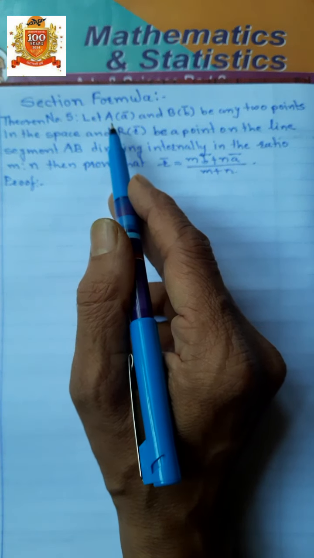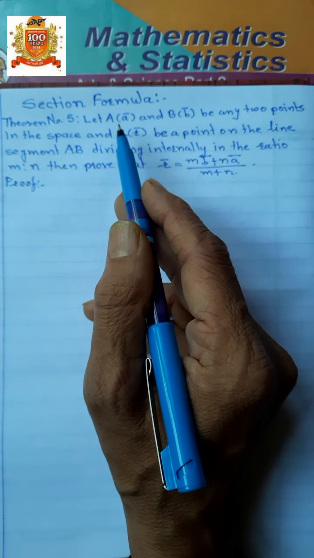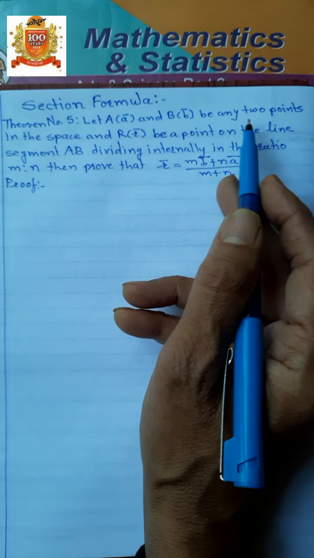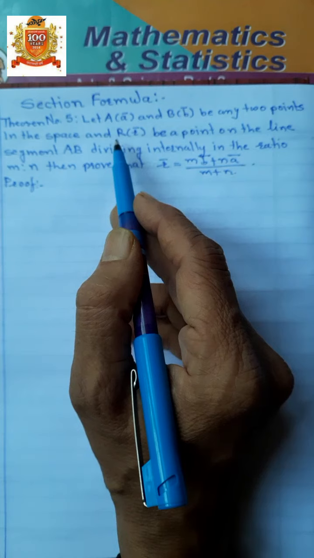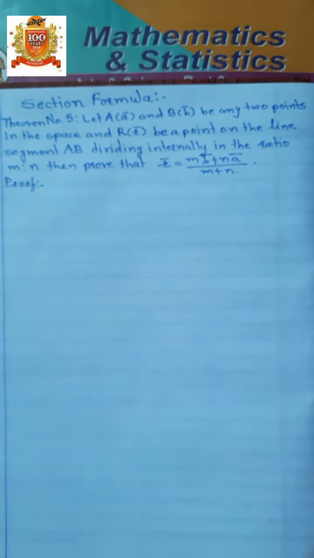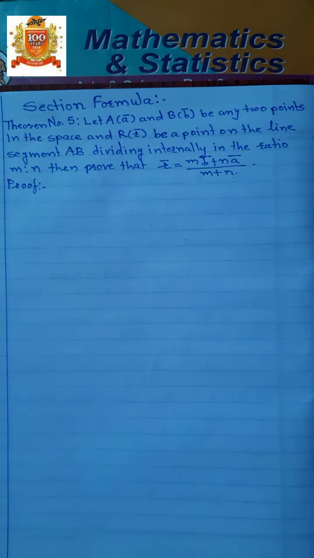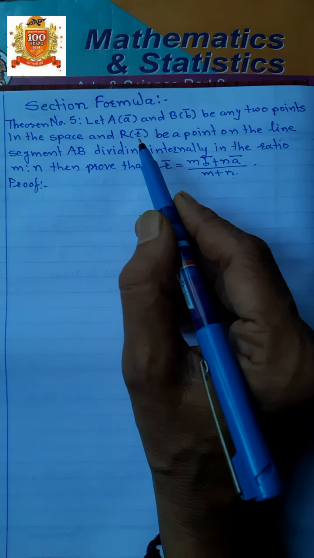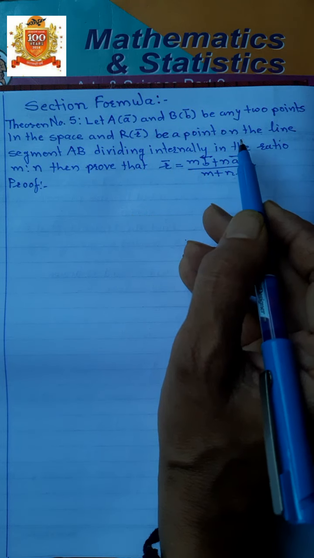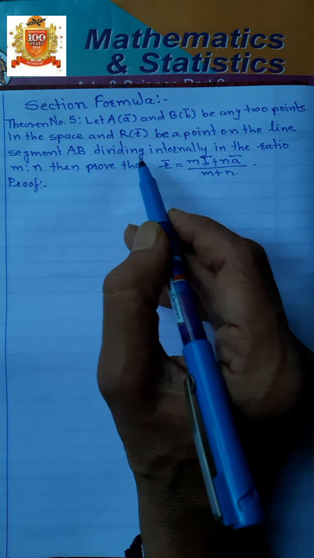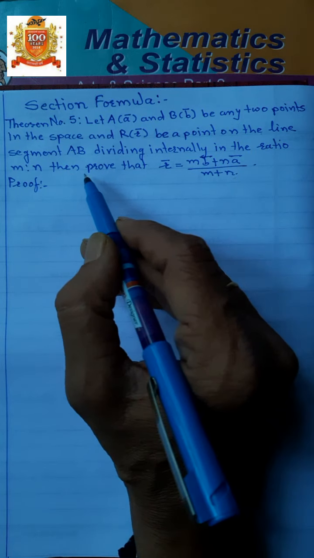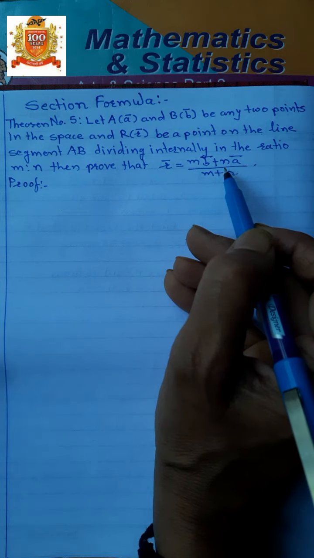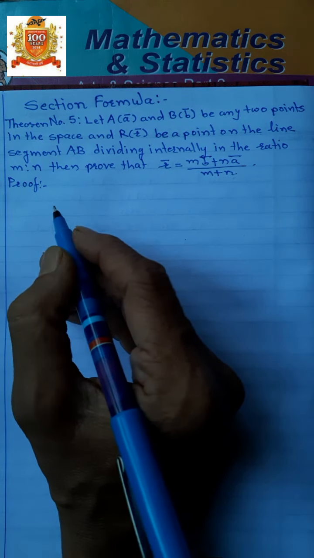Let A bar be the position vector of point A and B bar be any 2 points in a space, and let R bar be a point on the line segment AB dividing it internally in the ratio m:n. Then prove that R bar is equal to (m B bar plus n A bar) upon (m plus n).